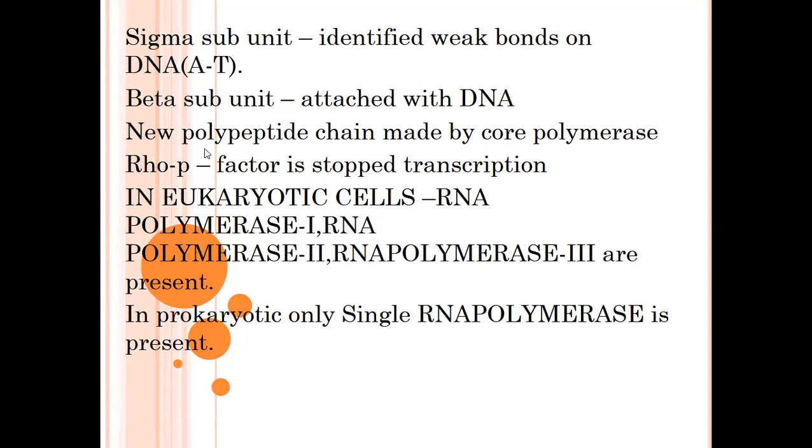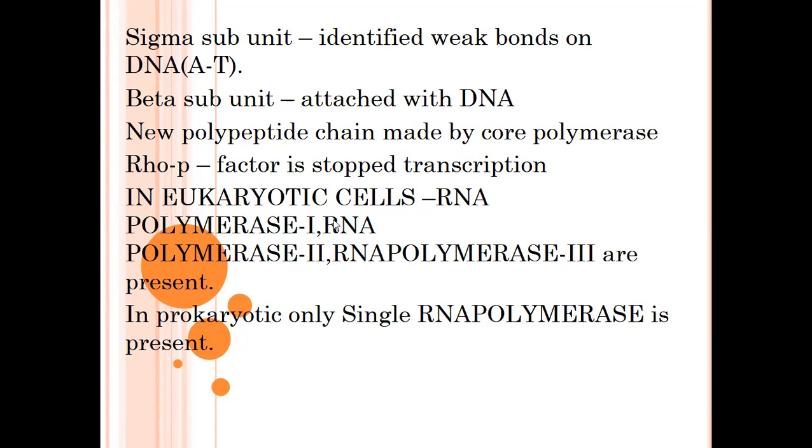At the end of transcription, Rho protein factor helps in stopping the transcription mechanism.